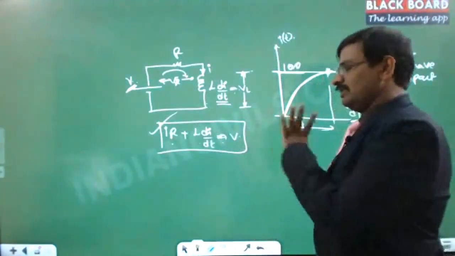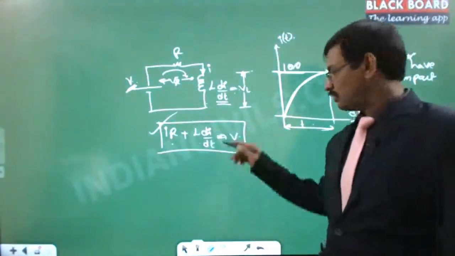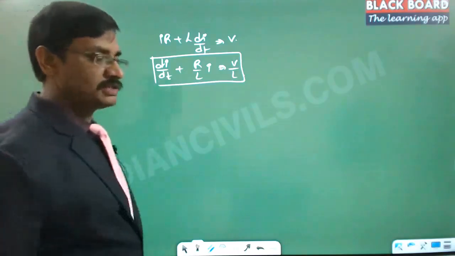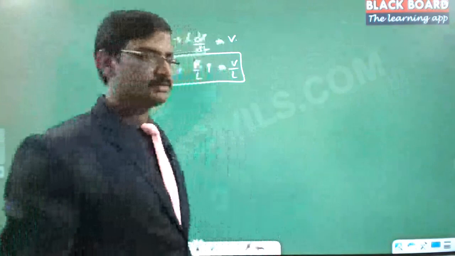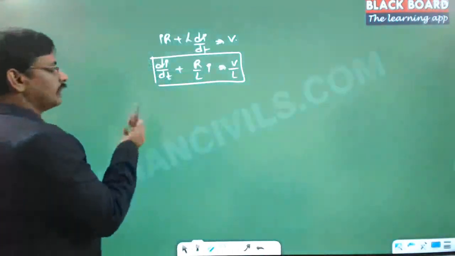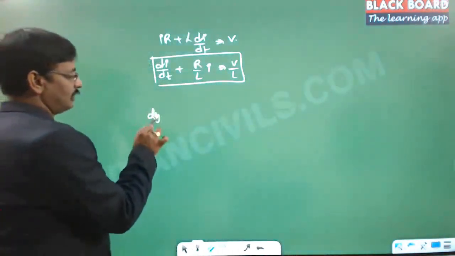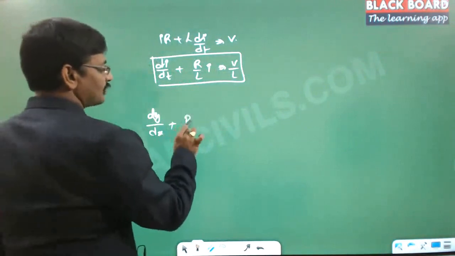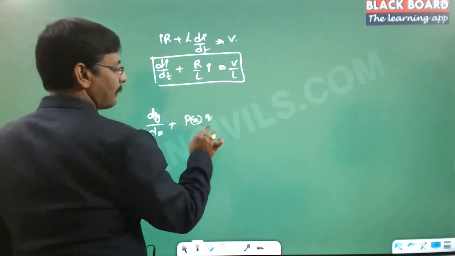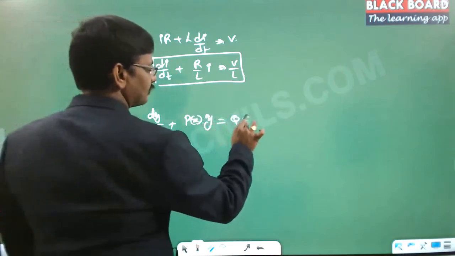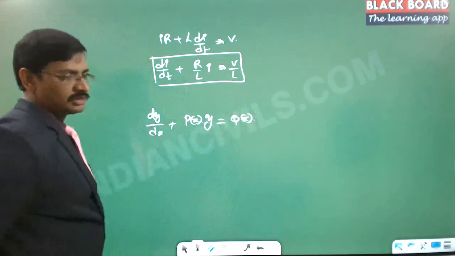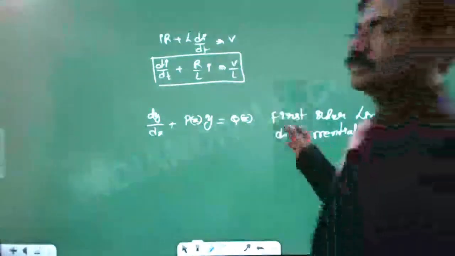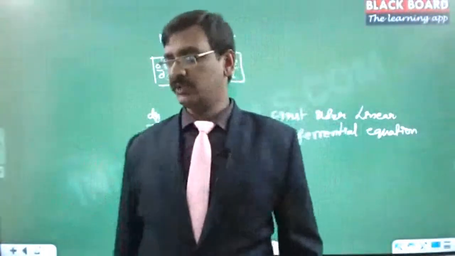If you notice carefully, this is a differential equation because it involves dI by dt. So this is what a first order linear differential equation is. We will try to understand what it is. Suppose I have a differential equation, with other functions of x. This equation is called a linear differential equation. So this is what we call the first order linear differential equation.